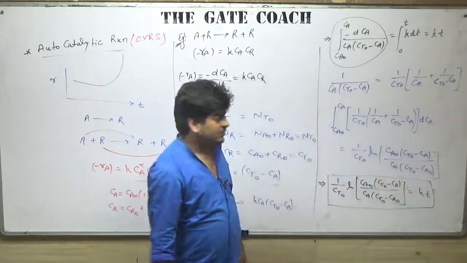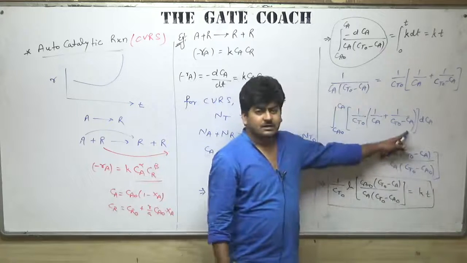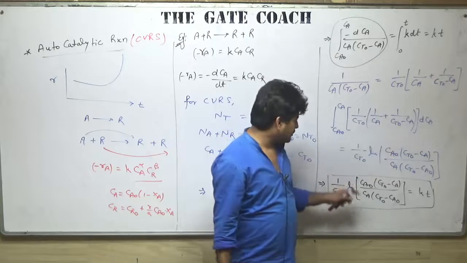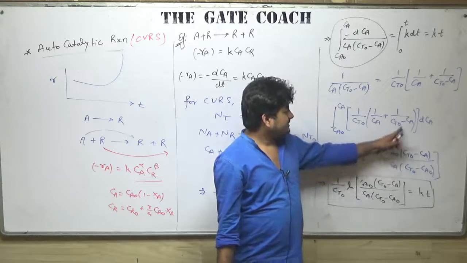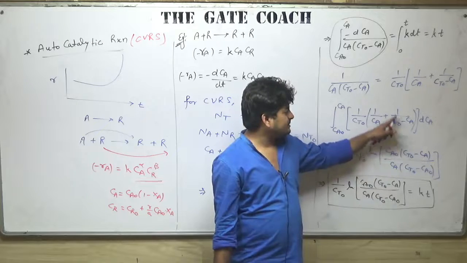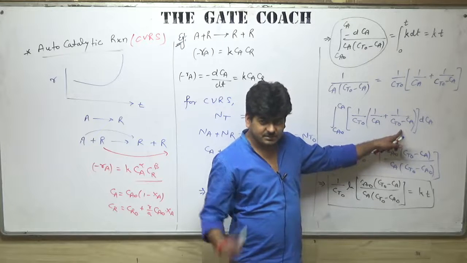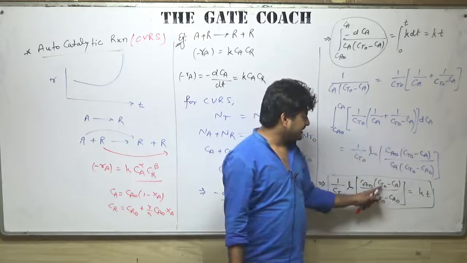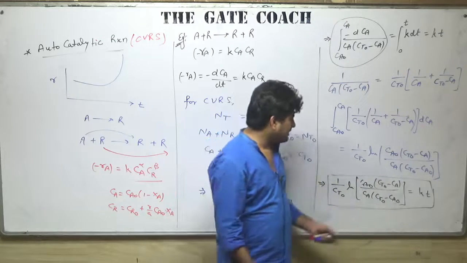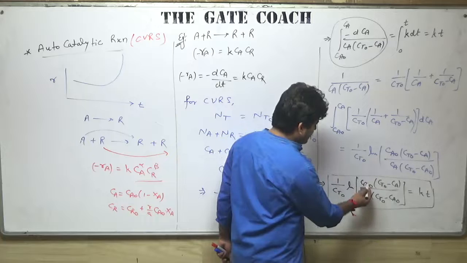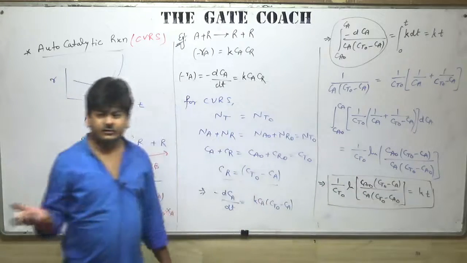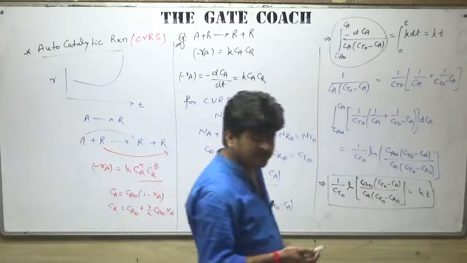and it is easy to memorize that this is the partial fraction. So what is the integration of 1 by Ca? ln Ca naught over Ca. So ln Ca naught over Ca. This term is there. When you integrate this, a minus sign will come, so that's why the limits of this function part will be reversed. So it will become (Ct naught minus Ca) over (Ct naught minus Ca naught). Okay, that's how you can memorize this equation as well if you wish. Otherwise you can solve it, and hardly it will take 1 minute of yours to derive this expression.